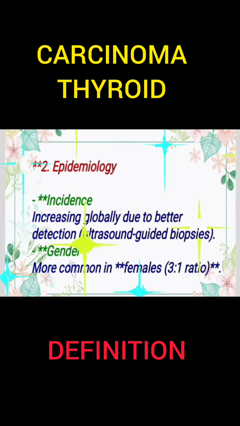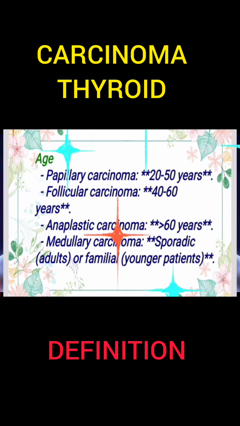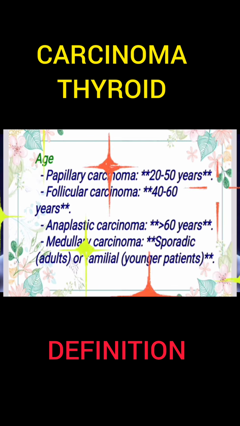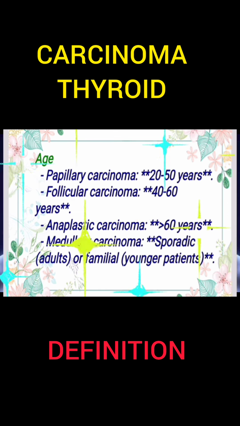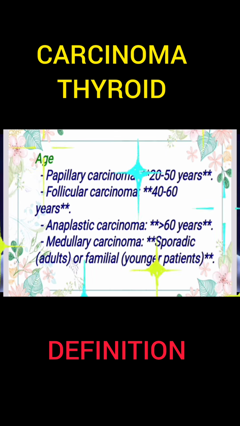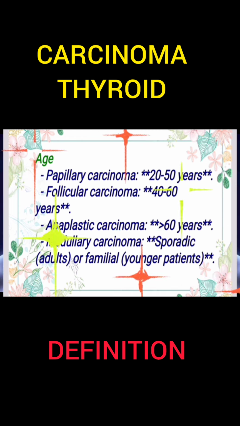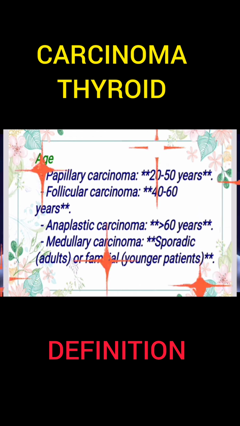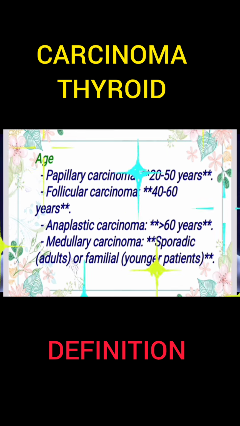And age plays a big role too, but it varies quite a bit depending on the specific type of thyroid cancer. How so? So papillary, the most common type, usually shows up between 20 and 50. Follicular tends to be a bit later, say 40 to 60. Medullary can be sporadic in adults, but there are also familial forms that can appear in younger patients. And then you have anaplastic, which we typically see in people over 60. So even the who changes depending on the type.